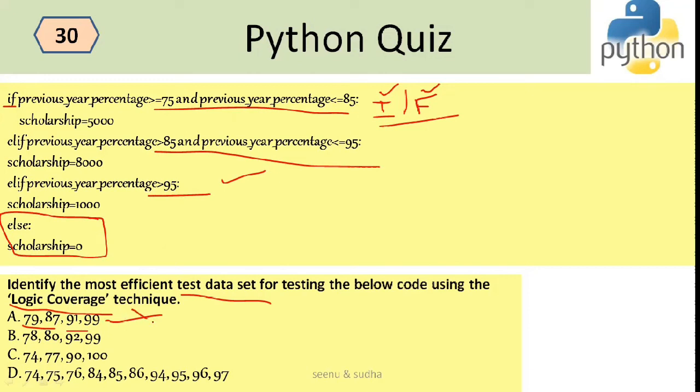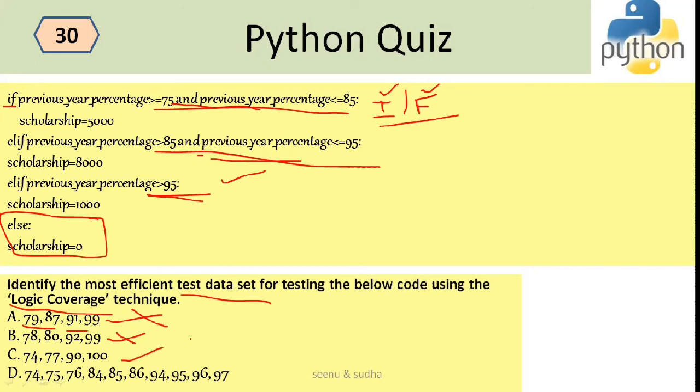So that's why option A is not valid. Now coming to option B. 78 will fall under this, 80 will fall under this first one again, 92 will fall under the second elif, and then 99 will fall under this. Again, in option B also, the last else is not tested. So option B is wrong.